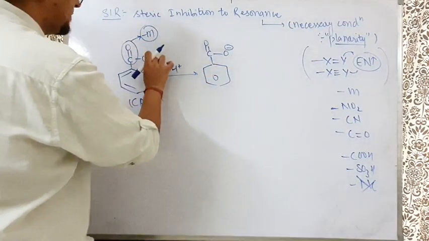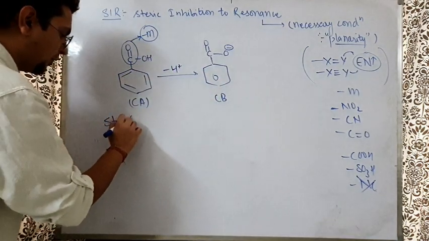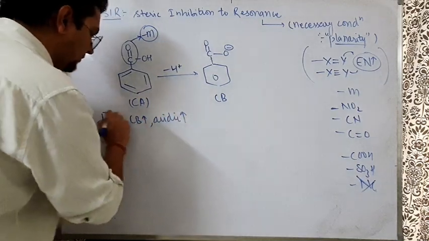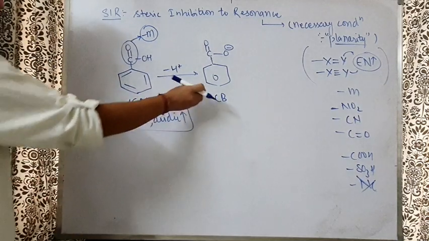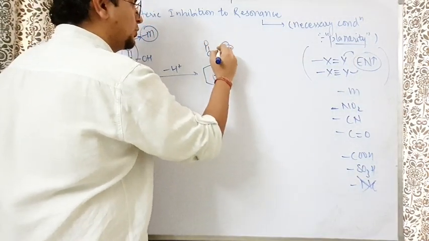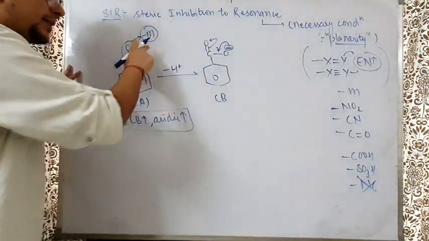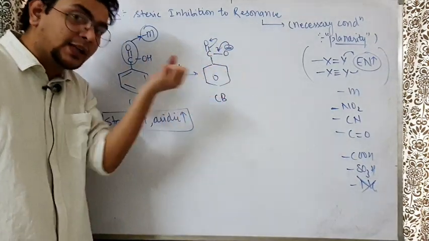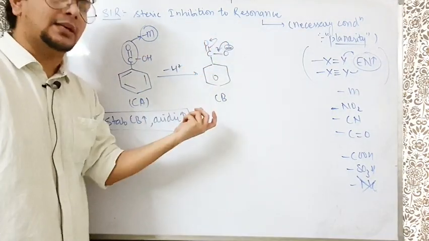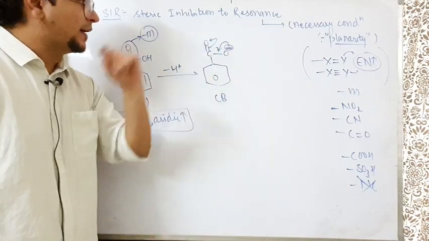So when this H plus goes out, you get the conjugate base, and we know it very well: if the stability of the conjugate base is more, then the acidic nature is also more. So let's understand its stability. This negative charge will become stable due to this conjugation. Look, this is a negative charge, and minus M says that I will take your negative away. Why is the negatively charged species unstable? Because it has a clear-cut negative charge. People want to attack here. That's why it is unstable.